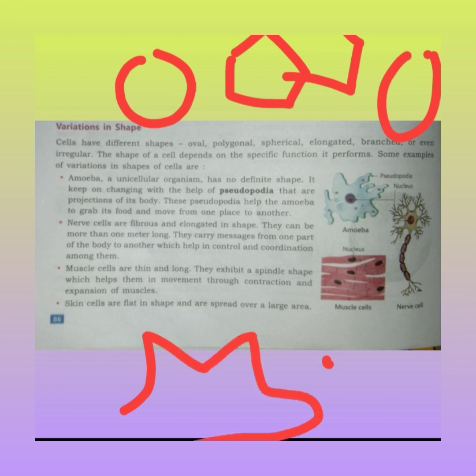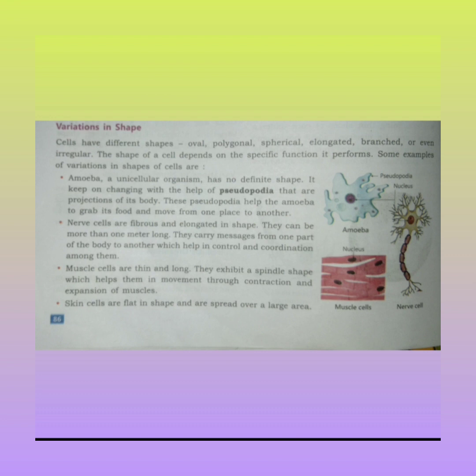Now come towards the next point, variations in shape. Cells have different shapes: oval, polygonal, like this. Then spherical and elongated, branched or even irregular. Irregular, you may have seen the amoeba with irregular shape. The shape of a cell depends on the specific function it performs. Some examples of variation in shapes of cells are